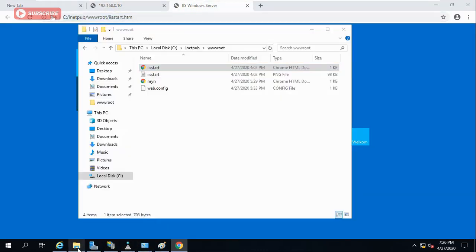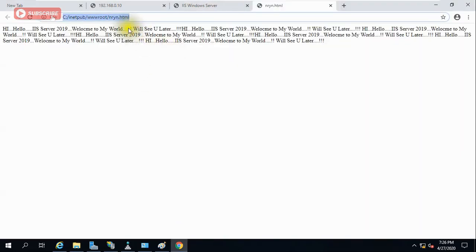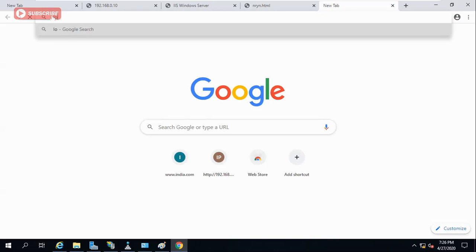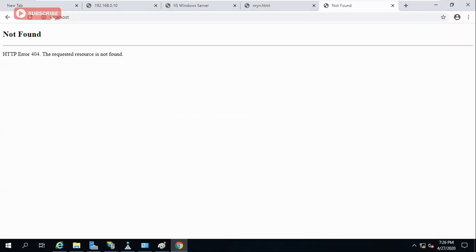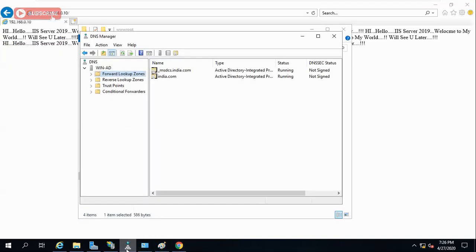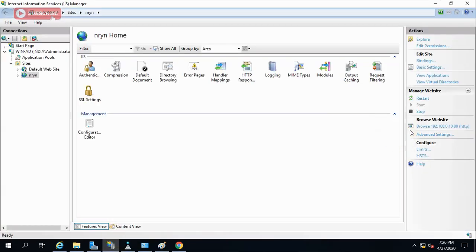Second thing, I can just double click and open it. It is opening. It is going like this, root and folder like this. So we have this option, and we can even open it like localhost. You can open like this. Not found, not an issue. Now it will come if you go to IIS and the site binding.